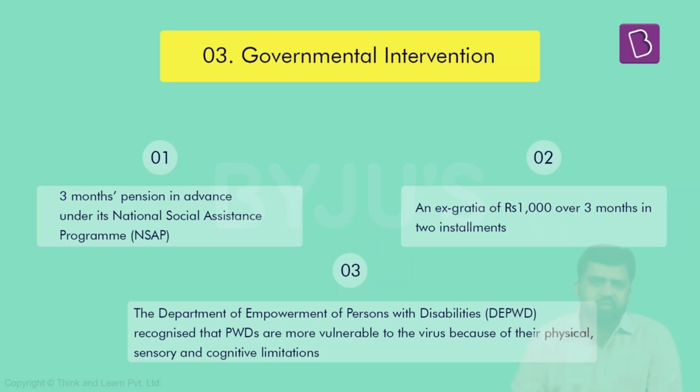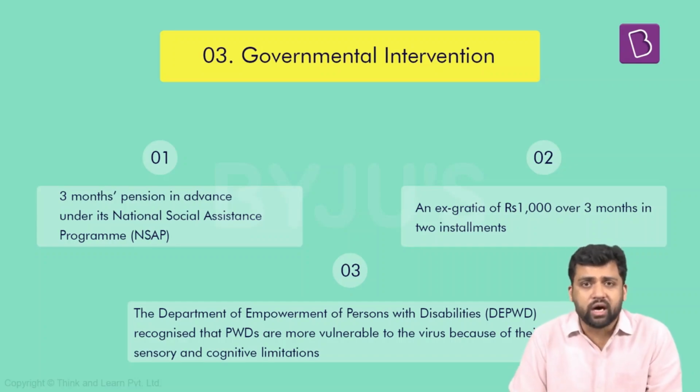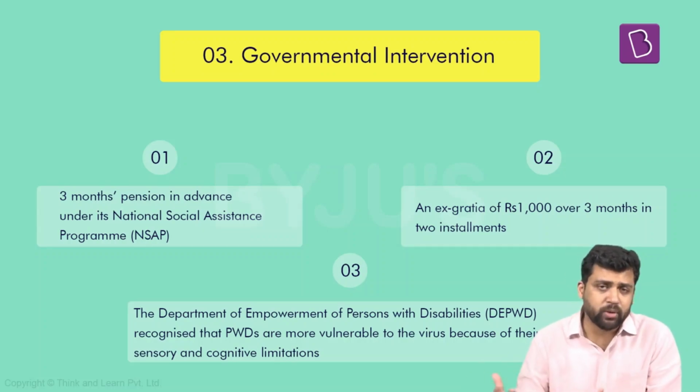We already have an idea about physical limitations. Again, there are different barriers to their mobility. They might not be able to do things which those without any physical impairment can easily do. Then there can be different cognitive limitations. That means their mental capabilities might be less compared to others. So their ability to understand things, to understand the different precautions issued by the government from time to time, is also less.